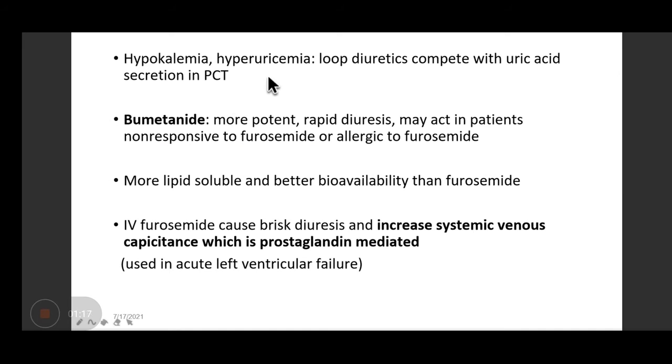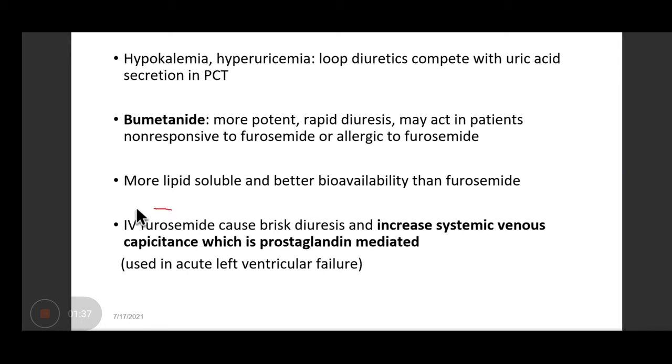So these are the adverse effects: hypokalemia. And loop diuretics compete with uric acid. That's the reason it leads to hyperuricemia. Bumetanide is more potent. It causes rapid diuresis, is more lipid soluble, and has better bioavailability.